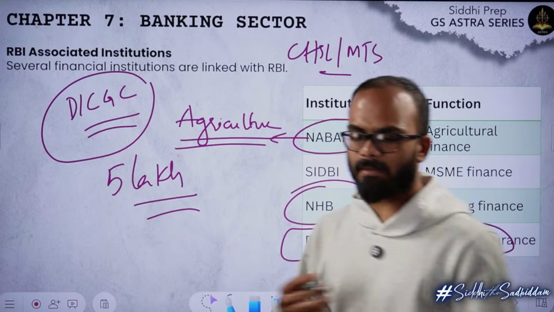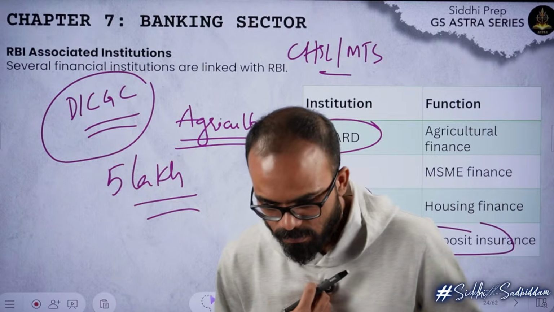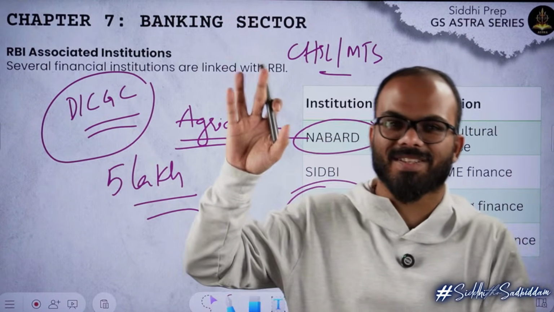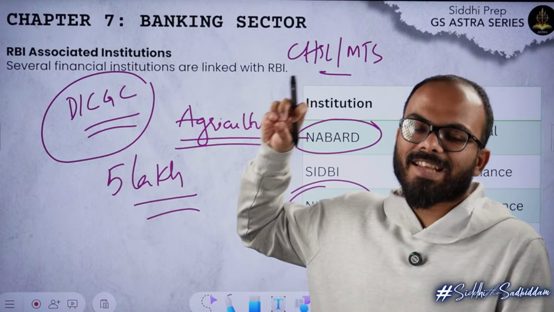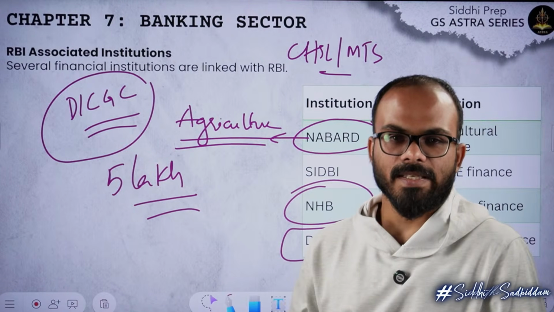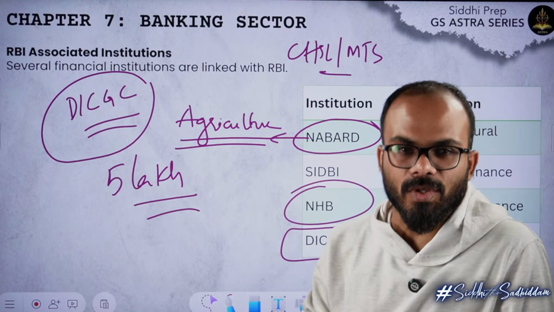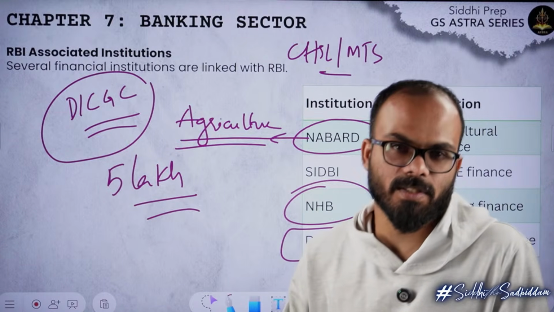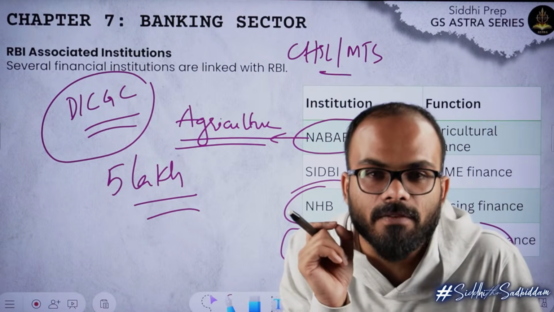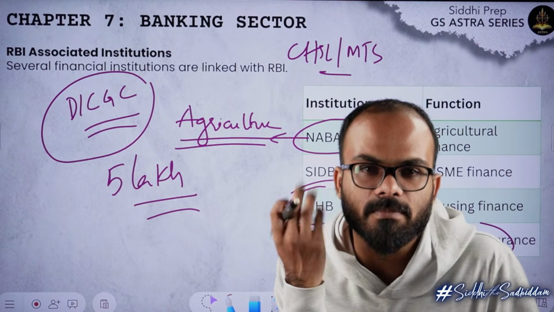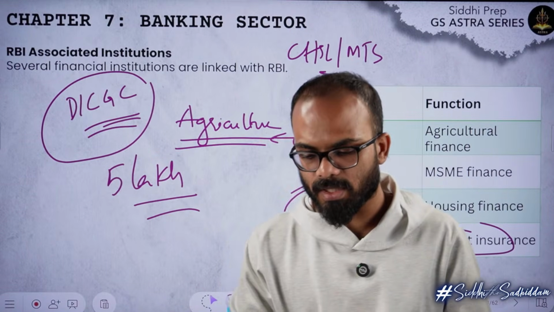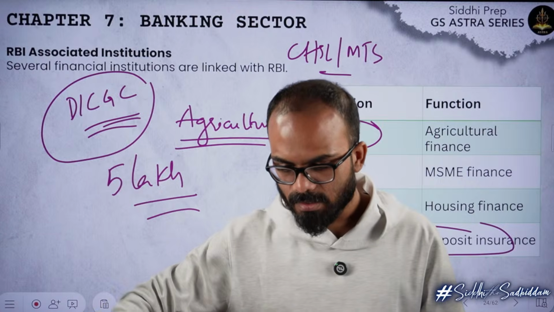So for example, if I have 25 lakh rupees in my bank account, don't worry, I don't have that much, that's a different story. But if I have 25 lakh rupees and tomorrow government goes to war with Pakistan and says I want to take money from the bank account, government can take up to 20 lakh rupees. The other 5 lakh rupees is insured. The organization that gives that kind of insurance to our deposits with the bank is called DICGC, or Deposit Insurance and Credit Guarantee Corporation. This is already included in your notes.